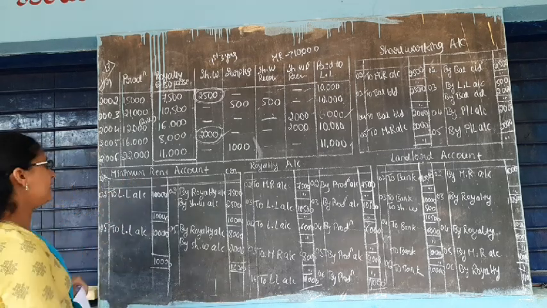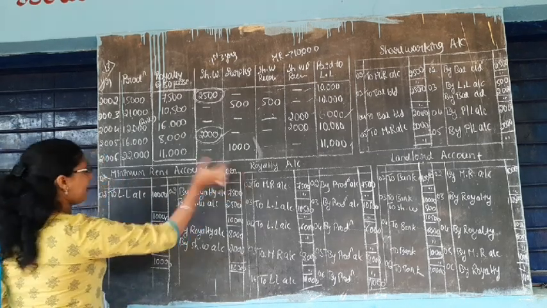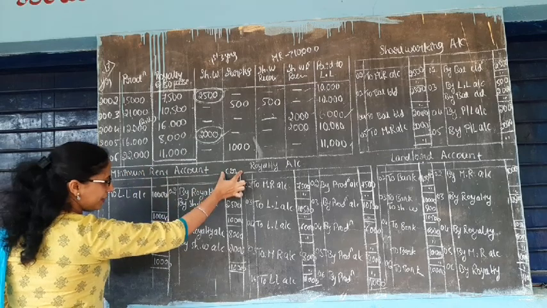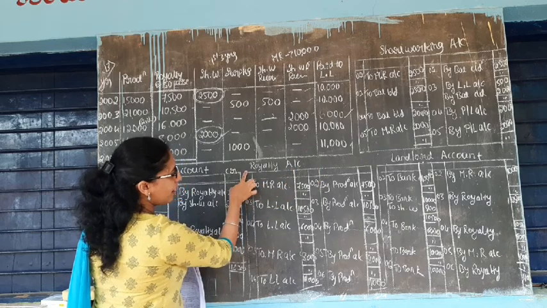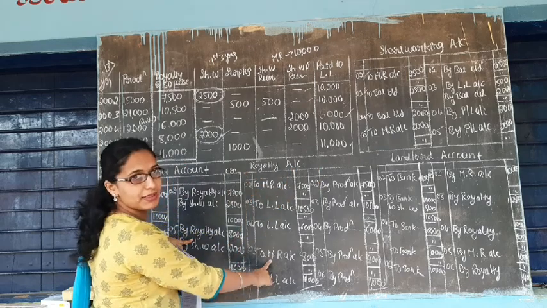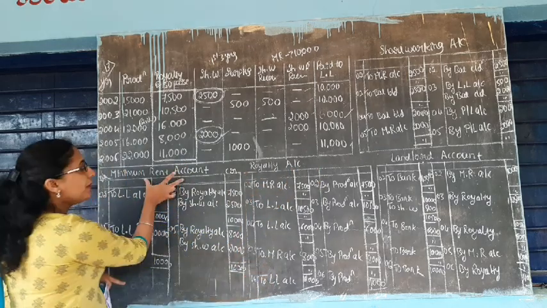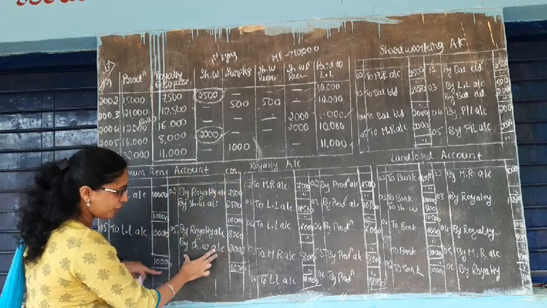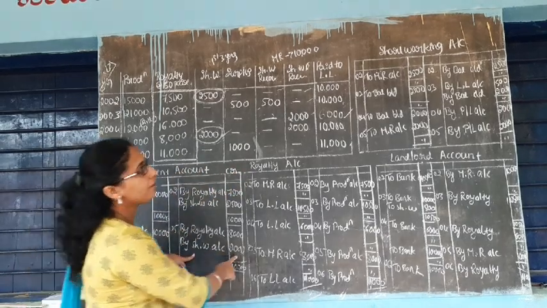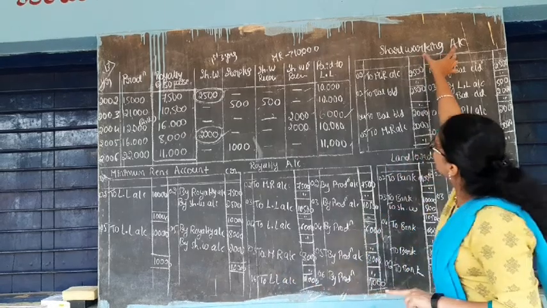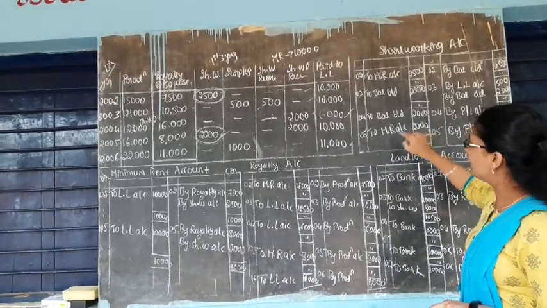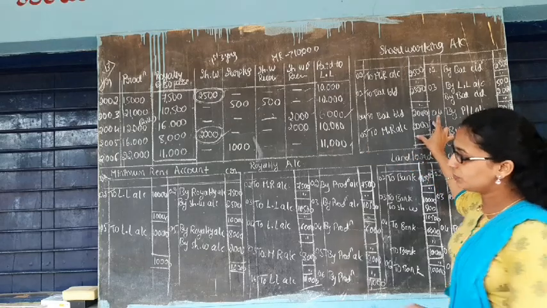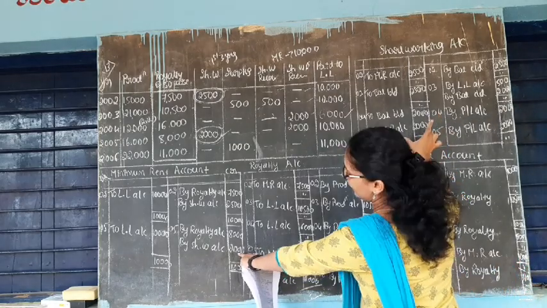In minimum rent account, see, this is the debit side and credit side. Minimum rent account credited by royalty account, debited to minimum rent account in 2005. Minimum rent account credited by short working 2,000, short working account debited to minimum rent account in 2005 of amount 2,000. Same amount, 2,000 and 2,000.